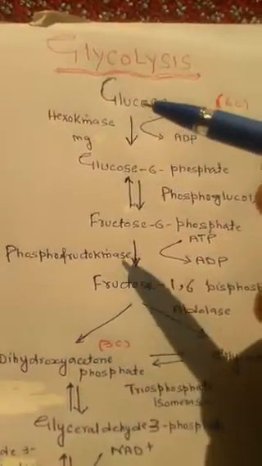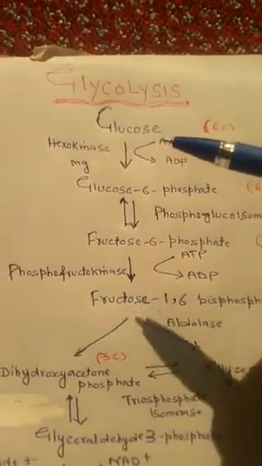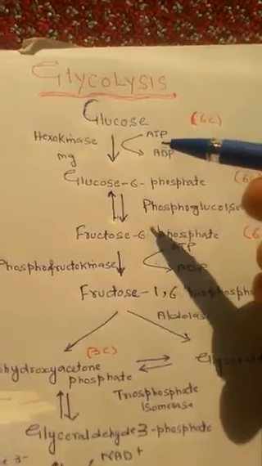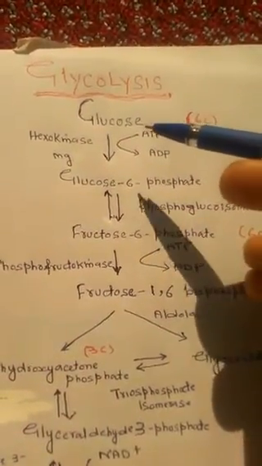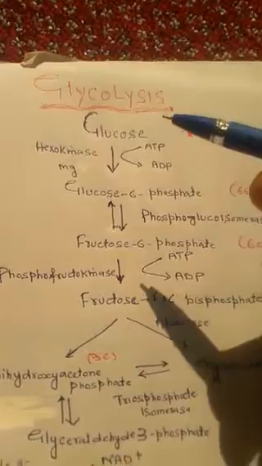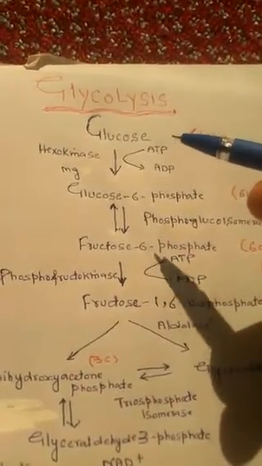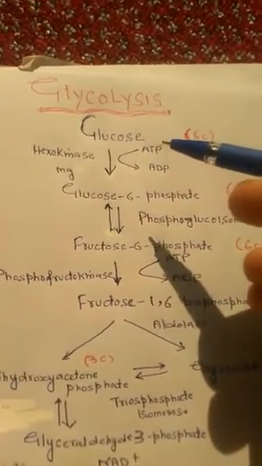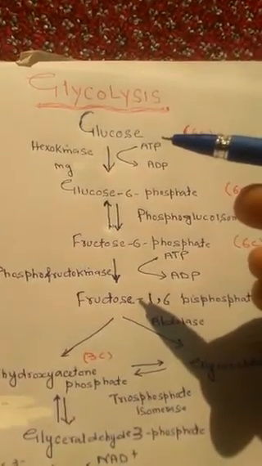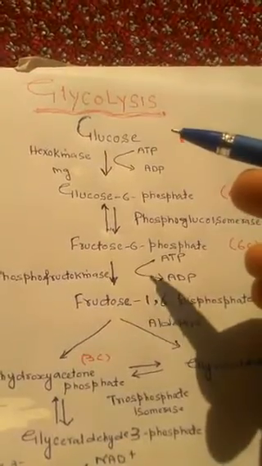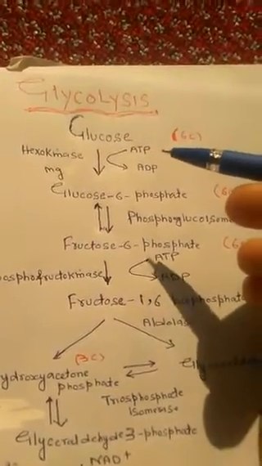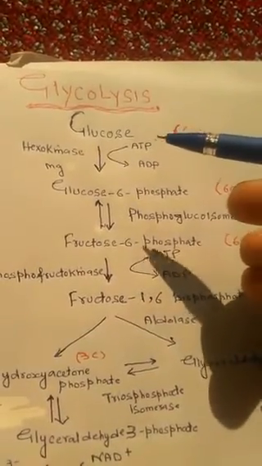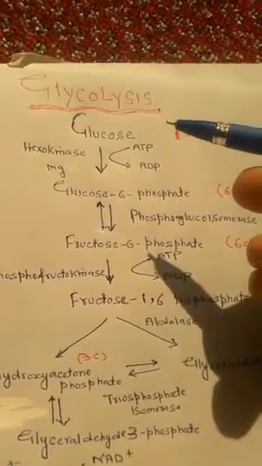So let us have a look here from glucose. Let us move step by step. Phosphorylation is the first step in the breakdown of carbohydrates. You must remember that glucose normally resists breakdown because it is a fairly stable compound. If its breakdown is to take place, then it must first be made more reactive. The activation of the glucose molecule takes place by a reaction called phosphorylation.